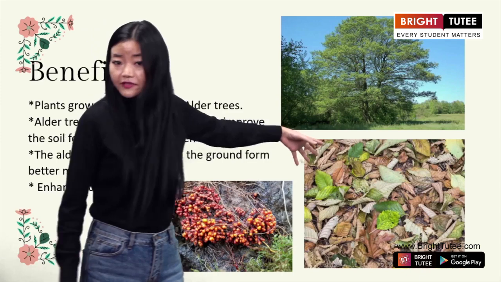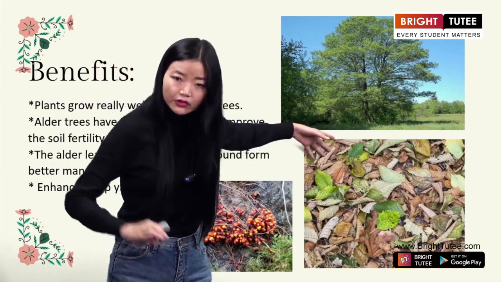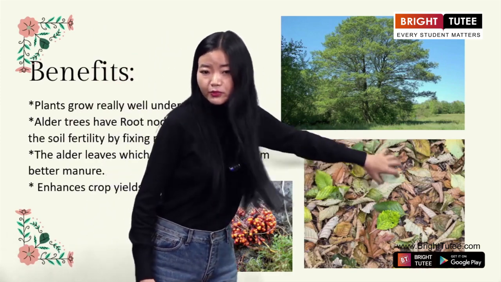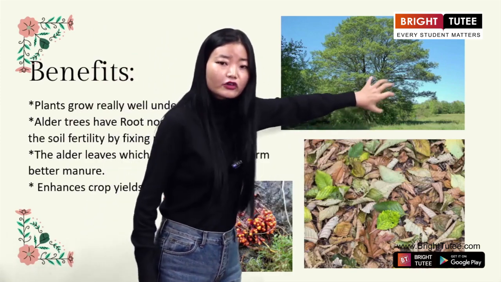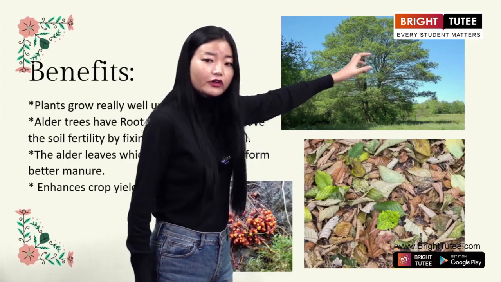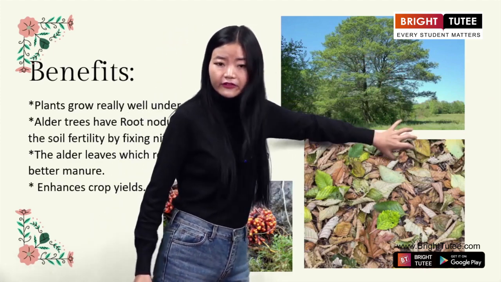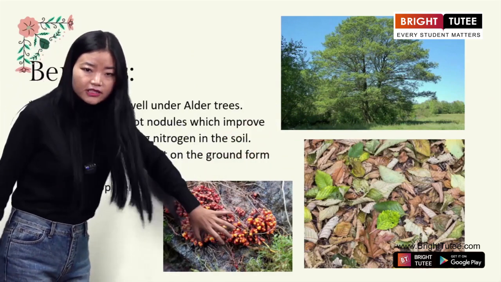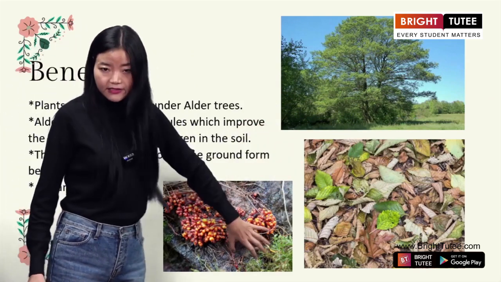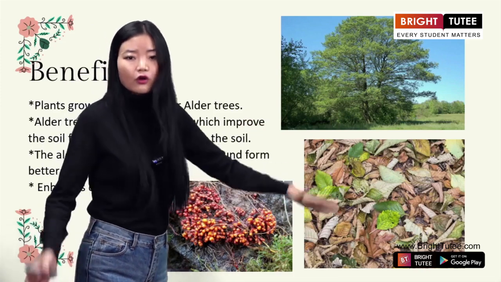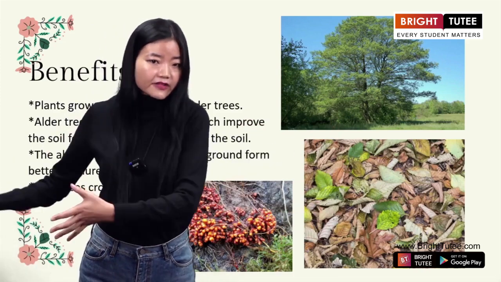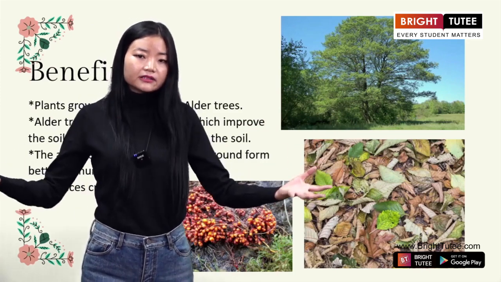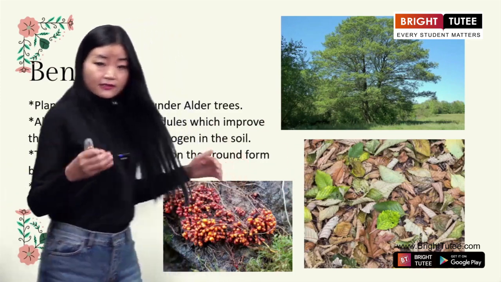The alder leaves, if they rot down on the ground, if they fall down on the ground, also provide manure for crop farming. Clear, everyone? Okay, so this is the reason why the alder tree is very important for farming, and this is the reason why the Nagas have opted for alder-based cultivation, because conservation and preservation of the environment is very important in the present scenario.